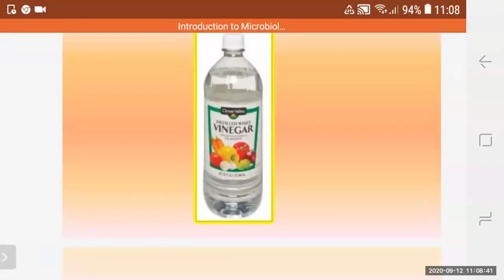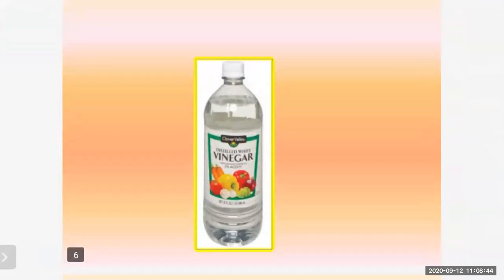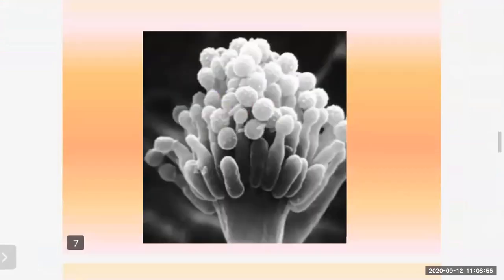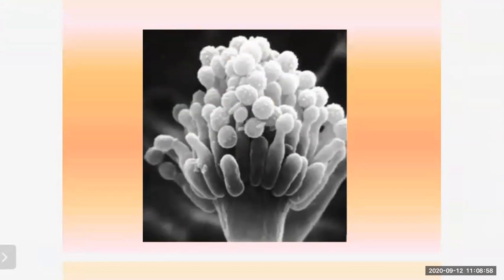So here I have shown you in the PPT a bottle of vinegar, right? Now vinegar, I told you, is 4% acetic acid. It is a mixture of certain strains of bacteria like Azotobacter, Gluconobacter. These are all mixed with ethanol for microbial degradation, and acetic acid and certain products are obtained.